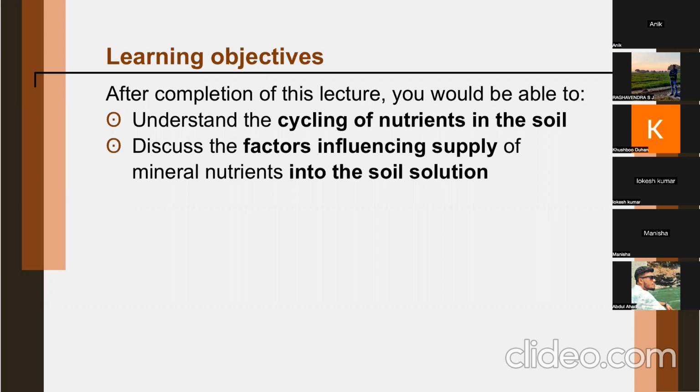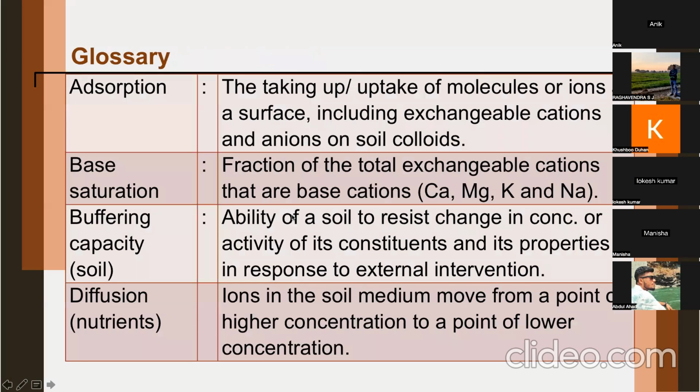So now you know this base saturation is also important because certain bases like this aluminum is also a base, but it is excluded from here. We'll discuss all these points in detail. This was just introductory part, and now you can see some terminology. Adsorption, you understand, when it is taking up or uptake of molecules.